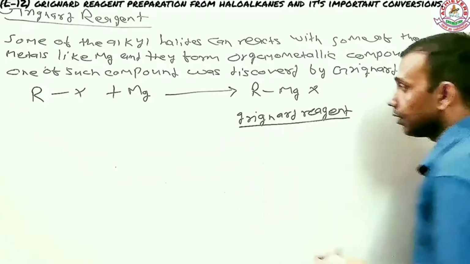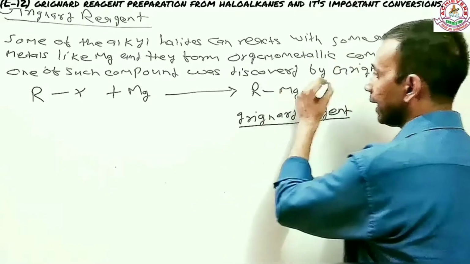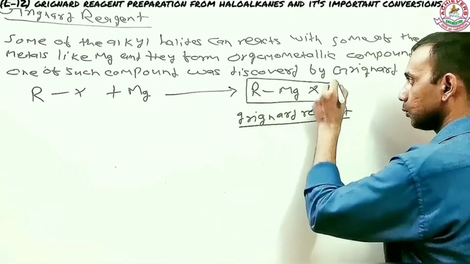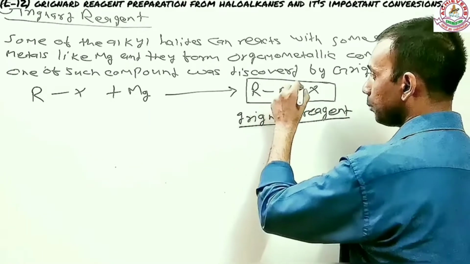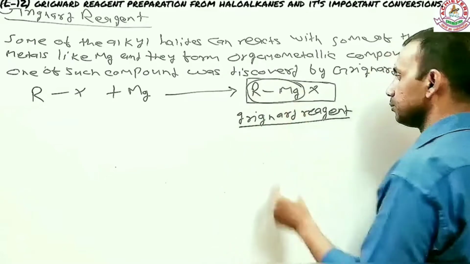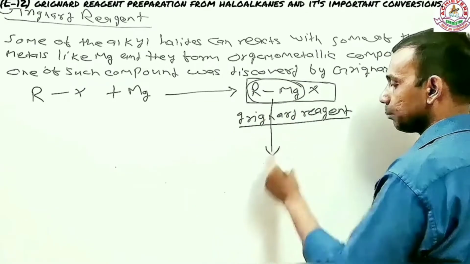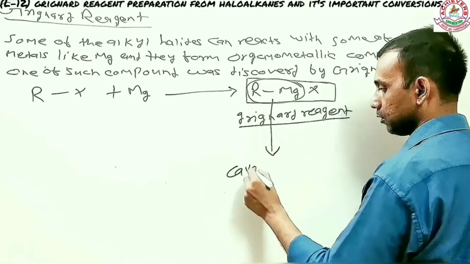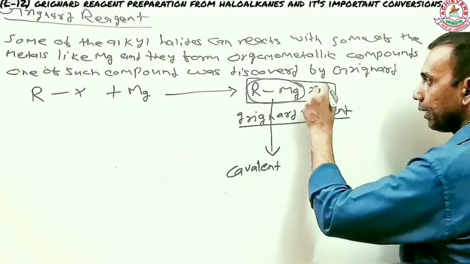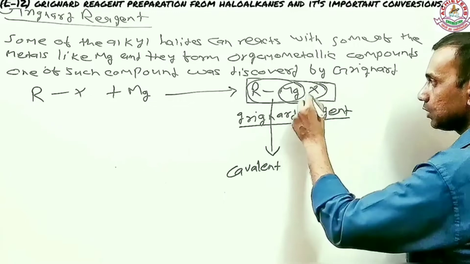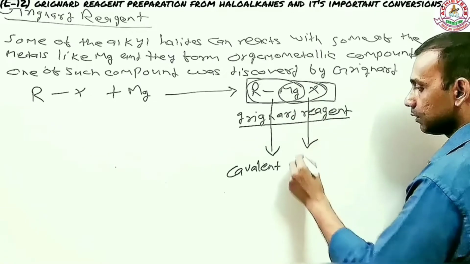Now, this compound has something specific, so concentrate. The bond between alkyl and magnesium is covalent, but the bond between magnesium and halogen is ionic.